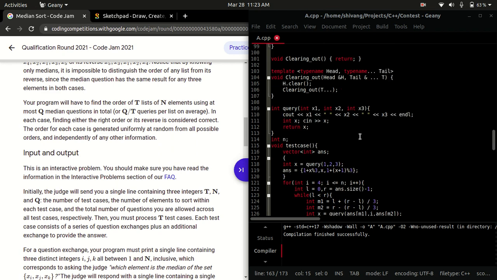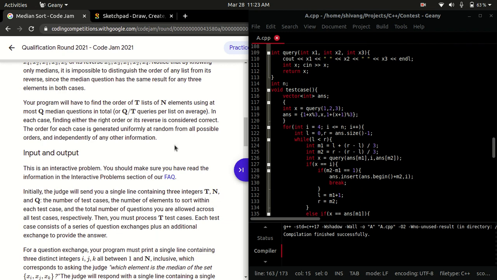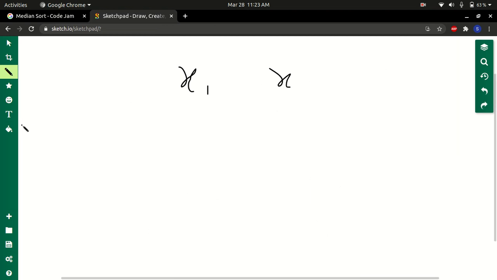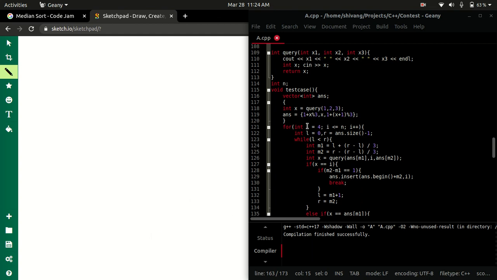So at first we do a query on x1, x2, x3. So we do a query on these three things, and let's say we got x. So the other two are here and here. So this is a way of just doing that. If x is 2, then this will be 3 and 1, or it can be 1 and 3, but these two will be different. So this is any order.